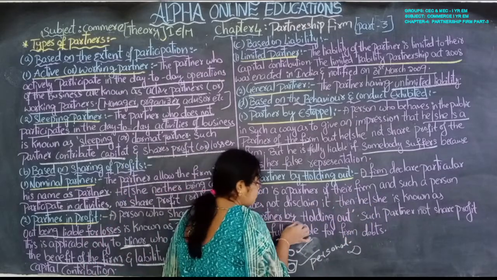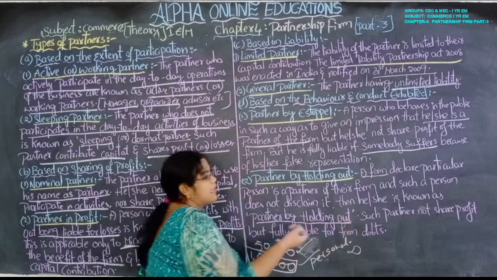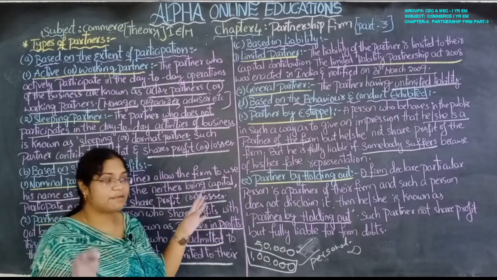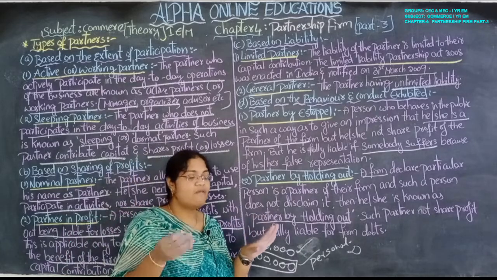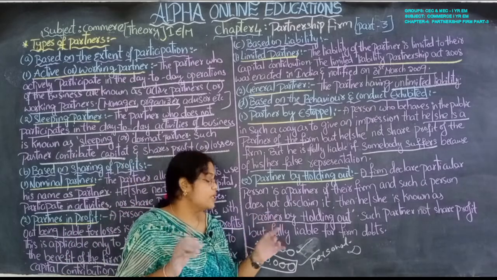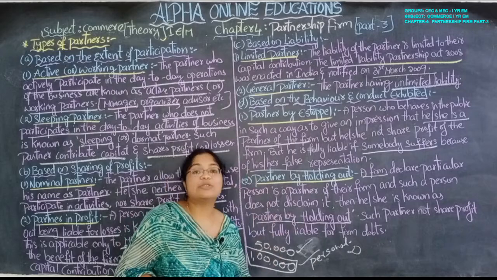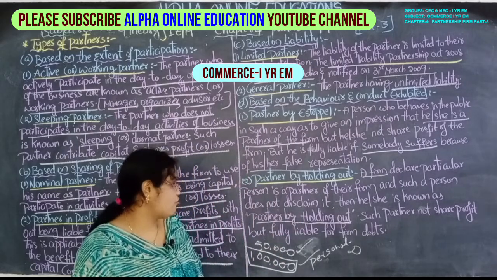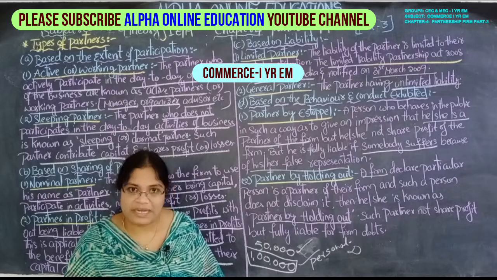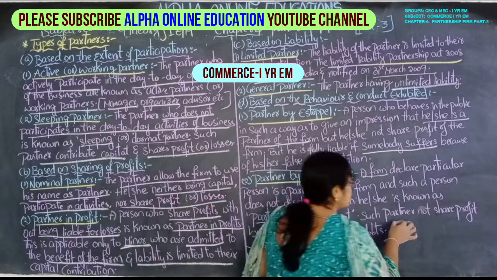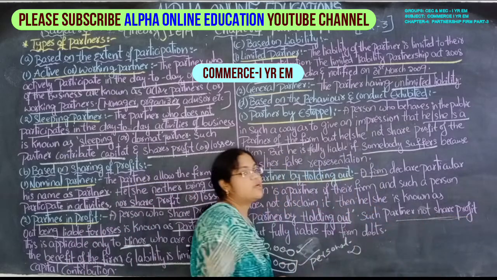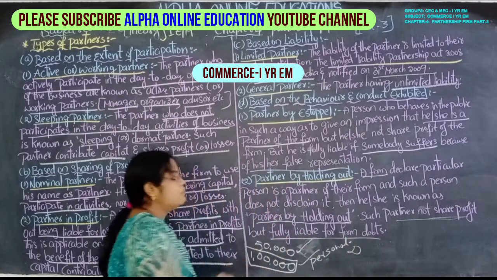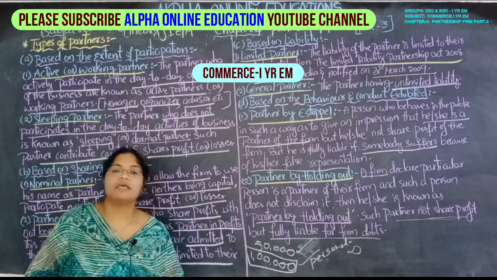They are not actually the partner, but the firm declared that particular person as a partner, and that person is also silent. Whatever the firm is doing, let them do. So that type of partner is known as a holding out partner. Such a partner does not share profit but is fully liable for the firm's debt. If there are any debts in the firm, he will be liable.